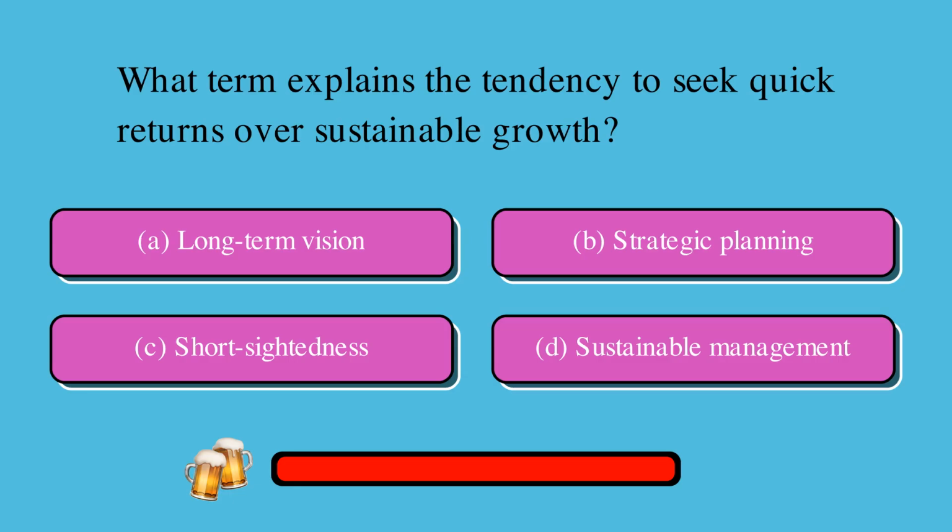What term explains the tendency to seek quick returns over sustainable growth? Is it A, long-term vision, B, strategic planning, C, short-sightedness, or D, sustainable management? The correct answer is C, short-sightedness.